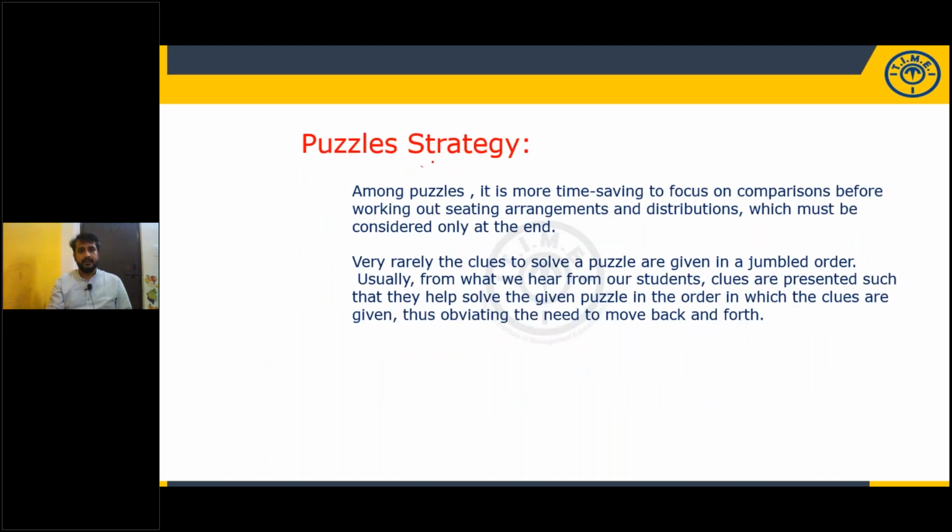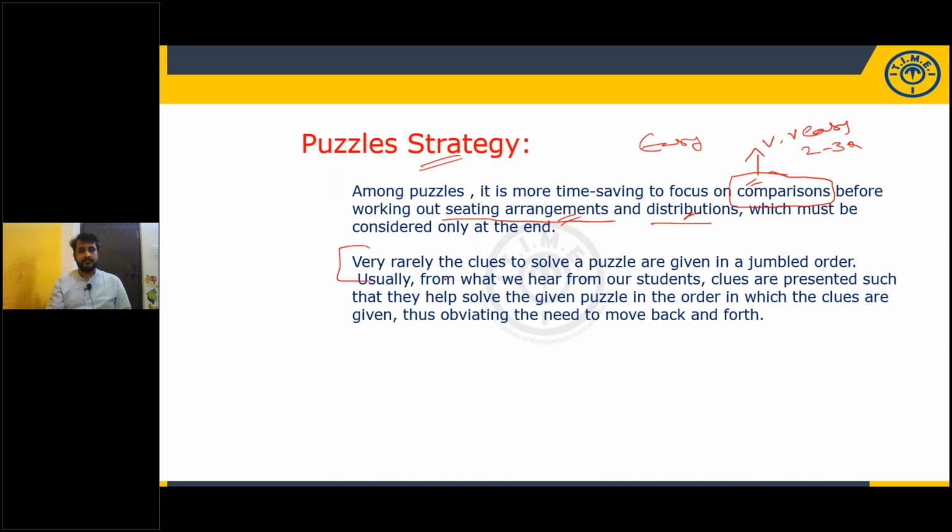As we discussed earlier, with respect to puzzles, first give the importance to comparisons, then later seating arrangements and distributions. They will give you very easy ones, but comparisons are very, very easy. At least 2 to 3 questions you will get in prelims of each slot. So first give the importance to the comparison set, and then seating arrangements, then distributions.